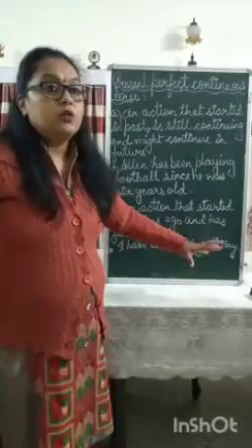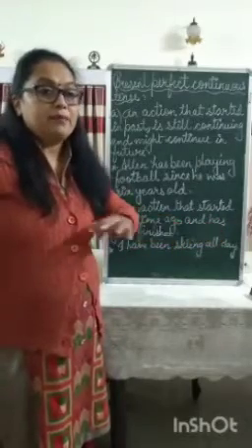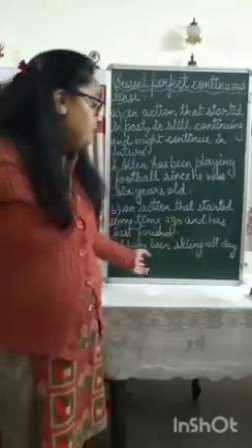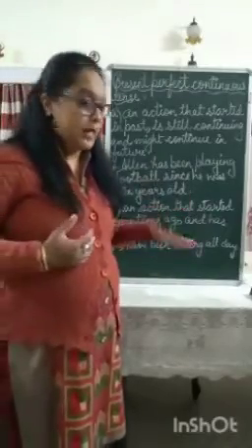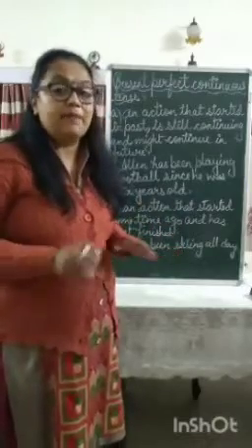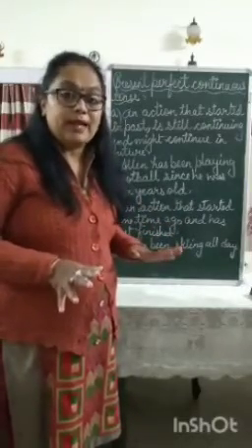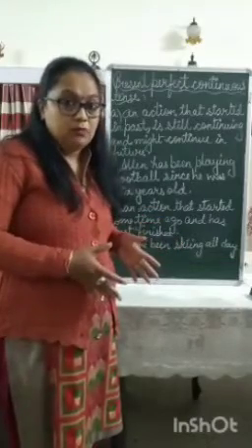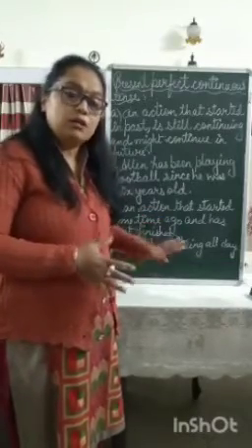Suppose I am telling you what I did today, and I say that I have been skiing all day. That means right now I have stopped skiing. I am no more involved in that sport. But before now, I was doing skiing the whole time.